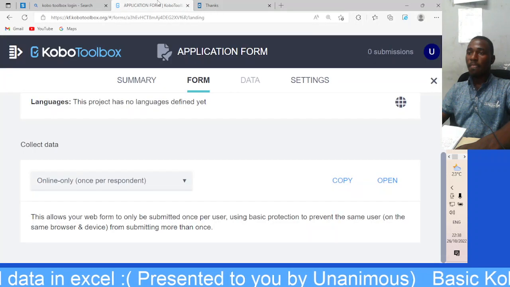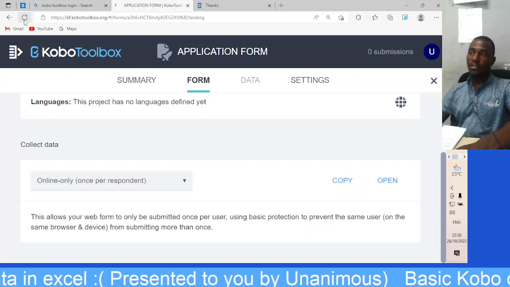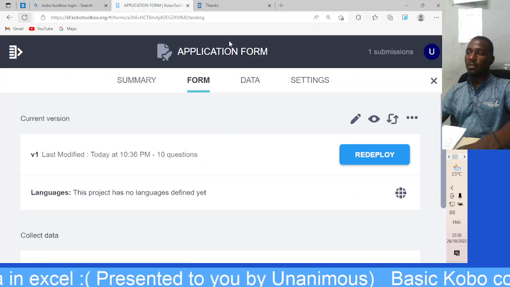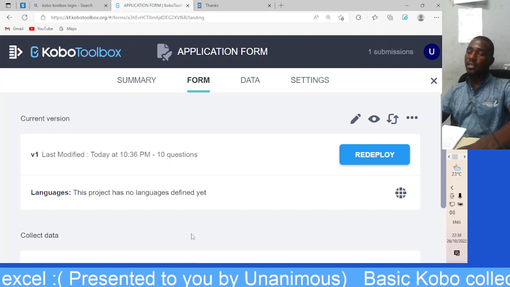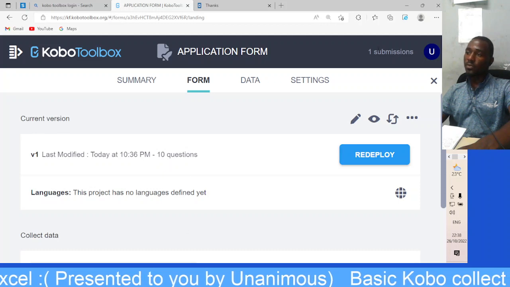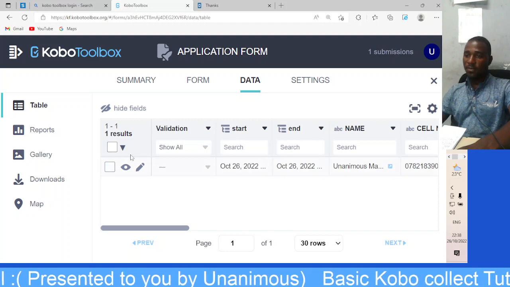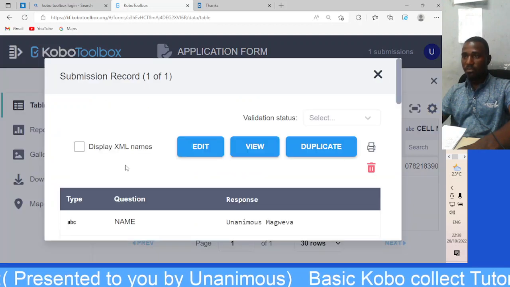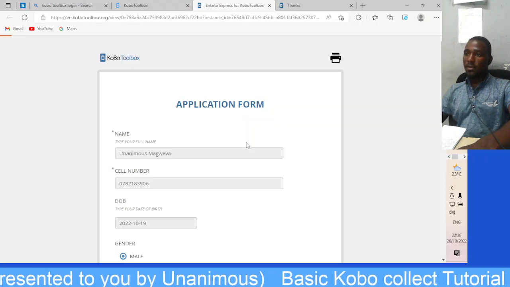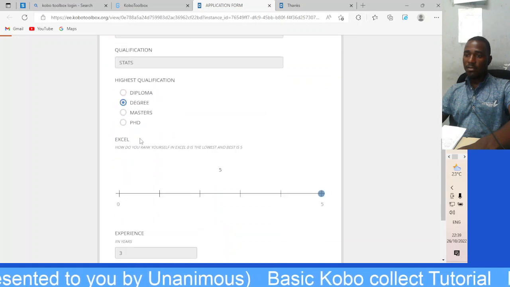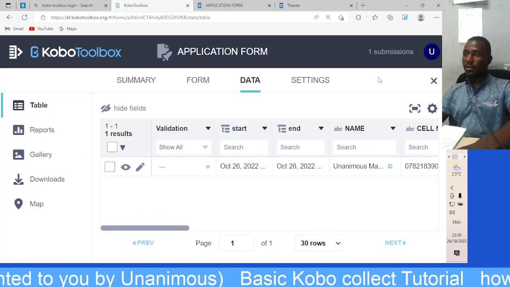Click OK. Then we come to how to download the data. Let's say you refresh and see we have one submission. You share that link with other people so that they will respond and you see the number of responses. So you can click data. You can see that this person, you can choose to view. This person has answered his name and all is here. You can close this one.